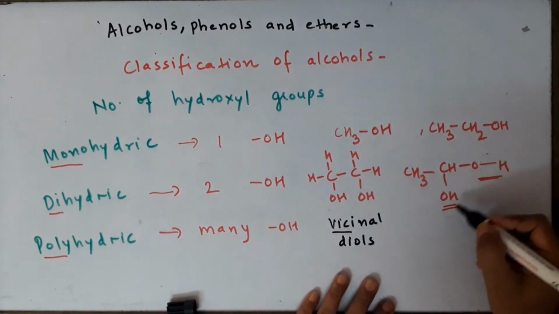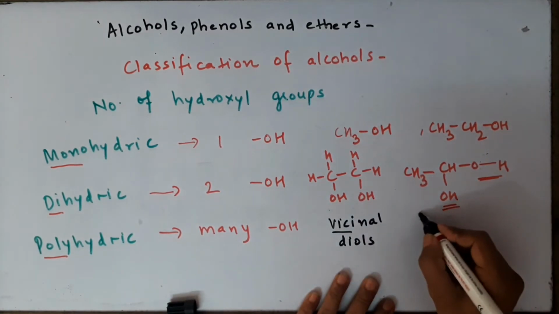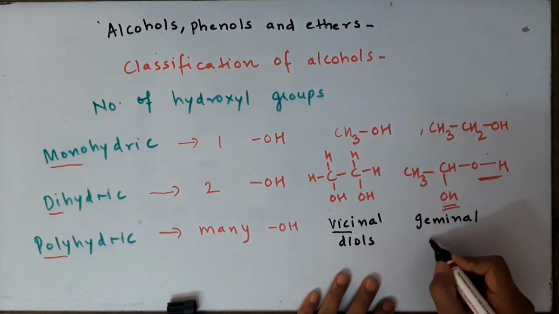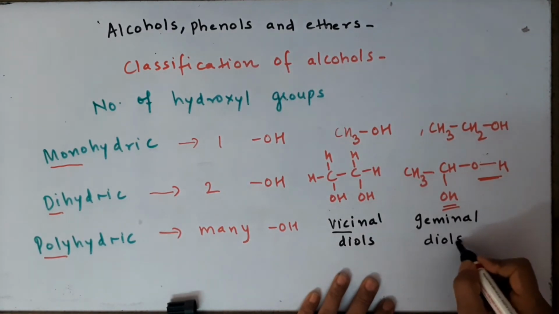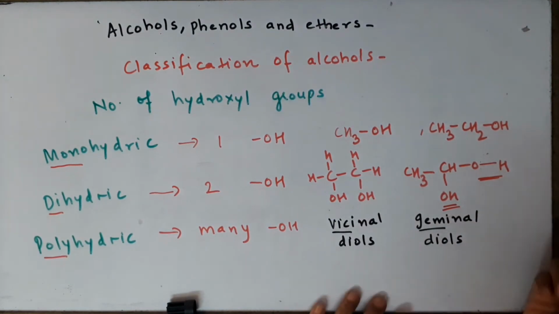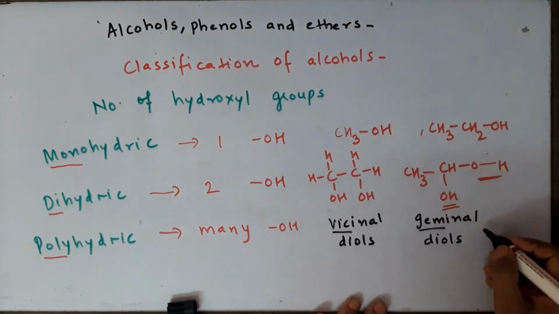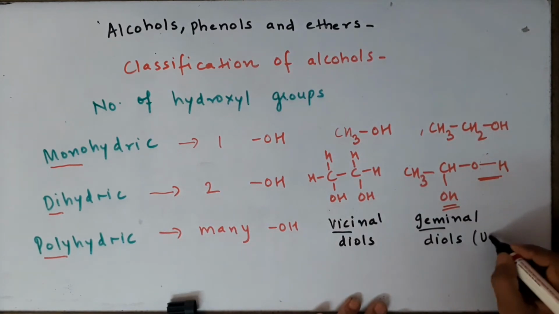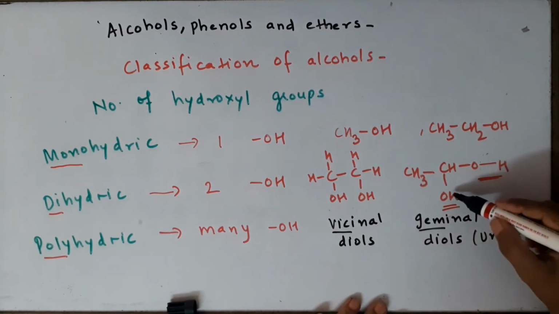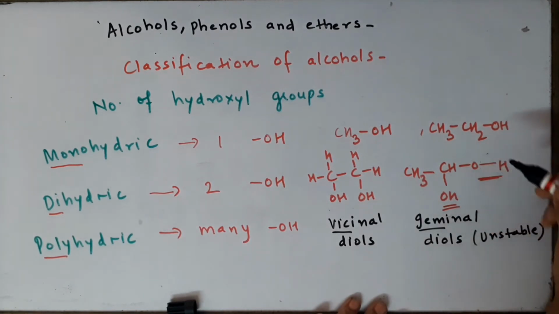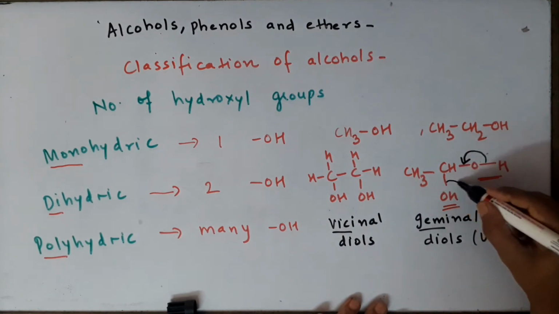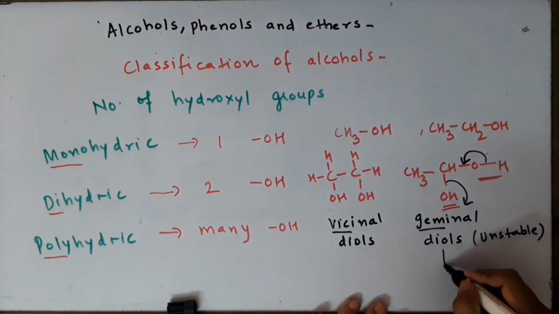But in this case, if the two OH or the functional groups are attached on the same carbon atom, they are simply called geminal compounds. In this case, they are alcohols, so we'll say geminal diols or simply gem diols. Now the point to be remembered here is that geminal diols are going to be extremely unstable compounds because they have both the OH attached at the same carbon atom. As a consequence, they will immediately undergo dehydration.